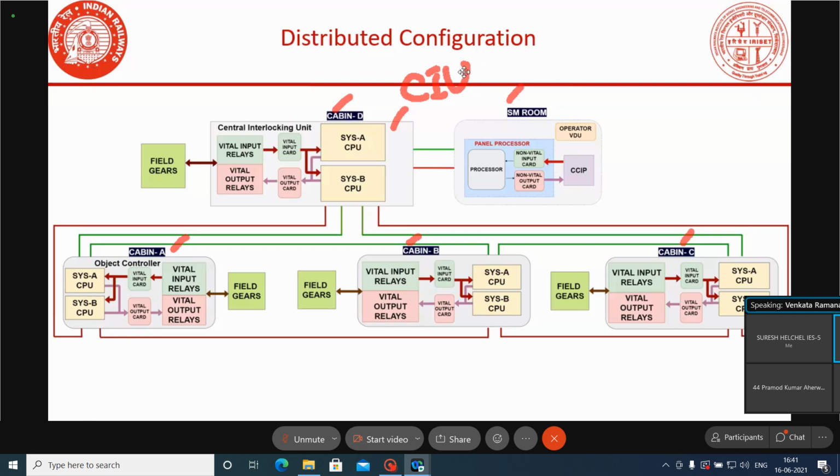In MEDA, they have one separate module which is the Central Interlocking Unit.